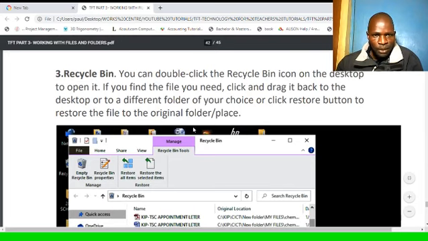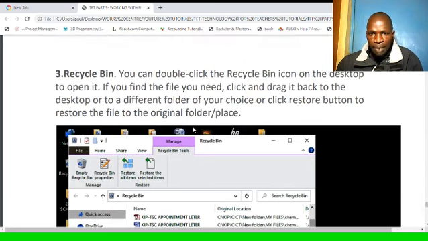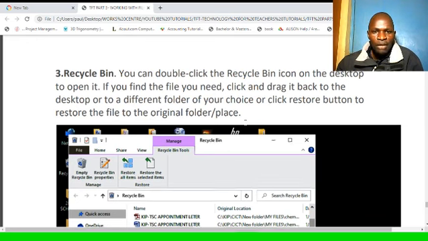The last one is the Recycle Bin. Sometimes you accidentally delete files or folders, and they'll be moved to the Recycle Bin. So you can also open the Recycle Bin to look for that file, provided you know the name of the file or folder. You can double click the Recycle Bin icon on the desktop to open it. If you find the file you need, click and drag it back to the desktop or to a different folder of your choice, or click the Restore button to restore the file to the original folder or place.